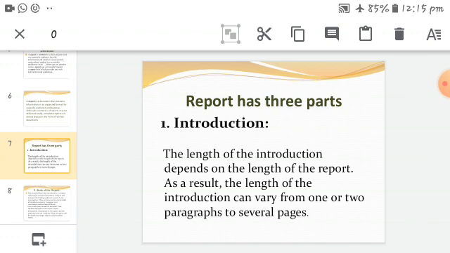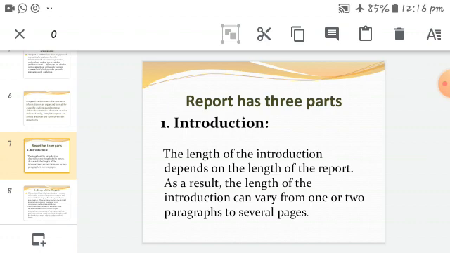And next, here is given the body of the report. The body of the report generally contains supporting sentences which elaborate on the subject matter with evidence and examples. And supporting sentences are also used to describe major ideas. In the body of the report we could describe the clear information, what the issue is, what the report is we are writing.